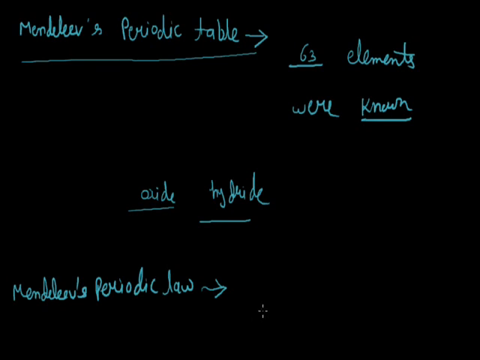Now we will discuss the format of the periodic table. Mendeleev's periodic law depends upon increasing atomic mass. Now we will form the Mendeleev periodic table. In the periodic table, Mendeleev drew 9 groups.